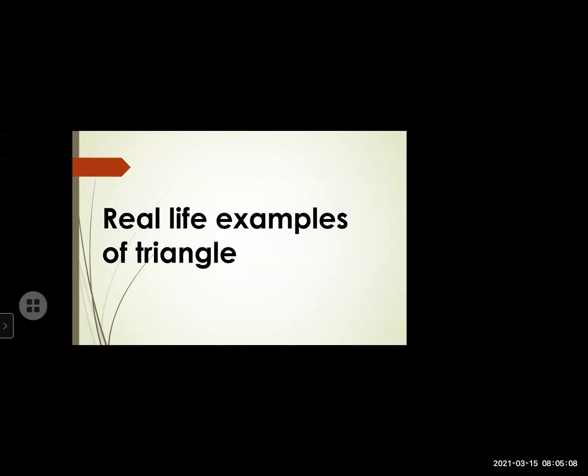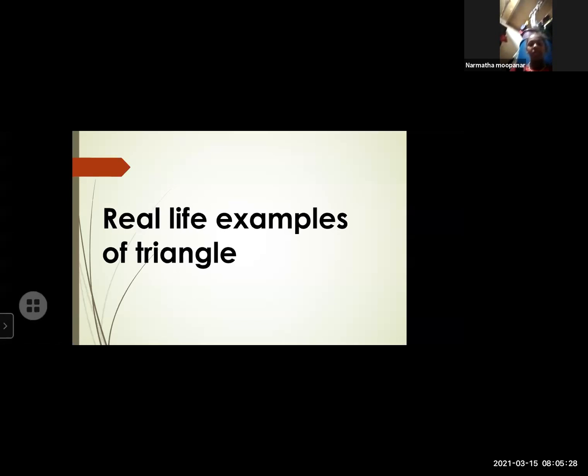Now, real examples of triangles. Can anyone tell me which shapes in real life resemble a triangle? Which things look like a triangle? Yes, our geometrical triangle.